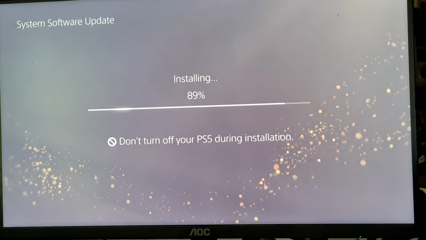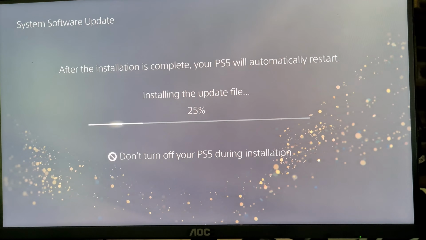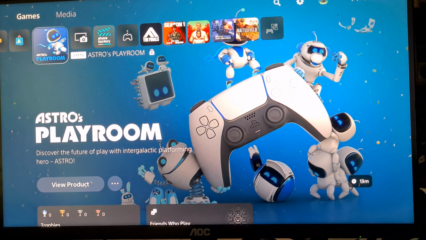The screen might go black for a bit. The screen actually goes black for a while. I paused the video, so just be patient. After it's installed 100%, just go to your store.